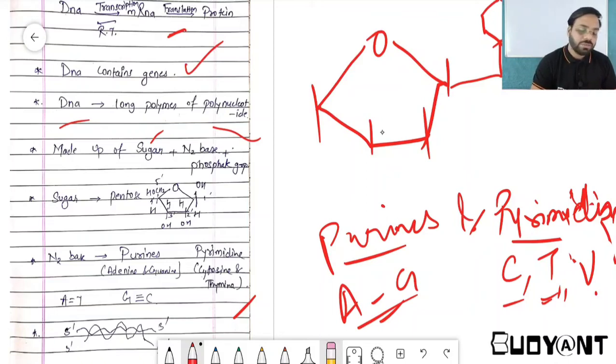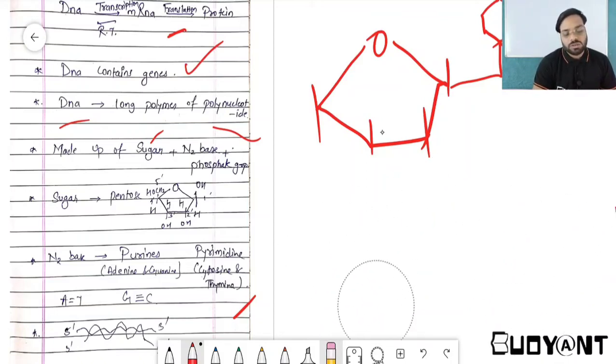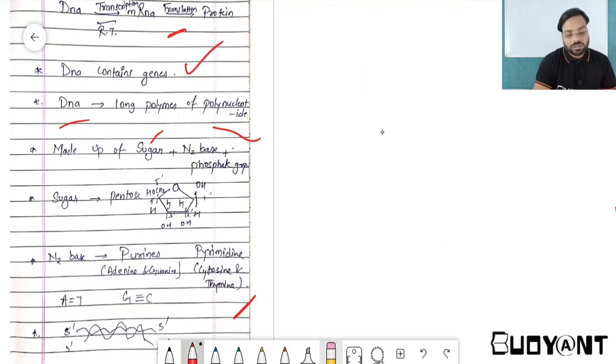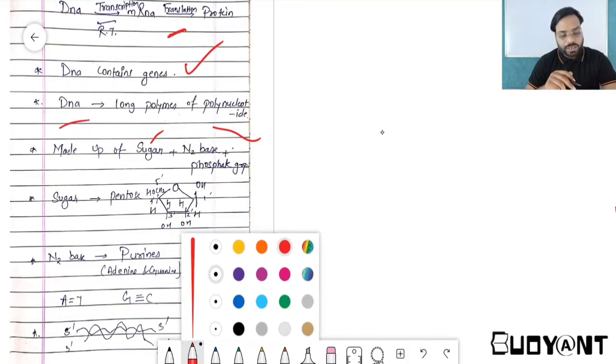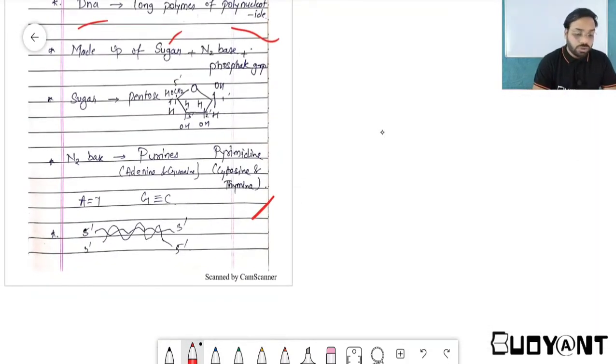Why? That will be a great question, sir. Why does RNA contain uracil, and why does DNA contain thymine? This we will discuss in further classes, how this change came through evolution. Through evolution we have developed a lot, we have come from apes to humans. So how, over the time of evolution, thymine was converted into uracil, and how it helped us to survive this long term. Okay, clear with it? We have purines and pyrimidines, we have a sugar and a phosphate group. This is the structure of DNA.